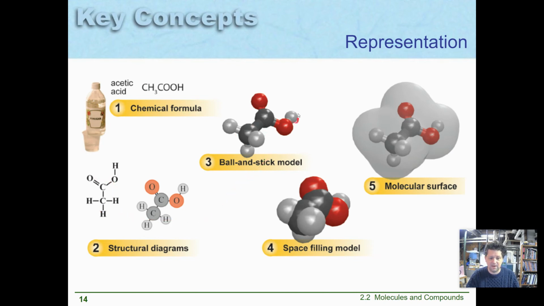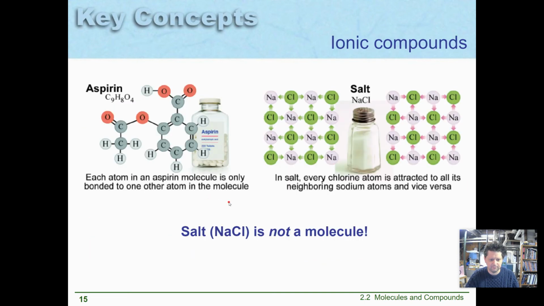You can also do the ball and stick model. These are pretty popular. If you've ever used a marble kit in school in order to build a compound, this is a representation of that. A circle for each atom and a little stick to show me where the bonds are. You might see the space filling model, which just shows me the size of the individual atoms, or a molecular surface one, which is a ball and stick, but also shows me the outside edge of the electron clouds. In general, in class, we'll use some sort of a ball and stick model, or this kind of model here, this structural diagram.